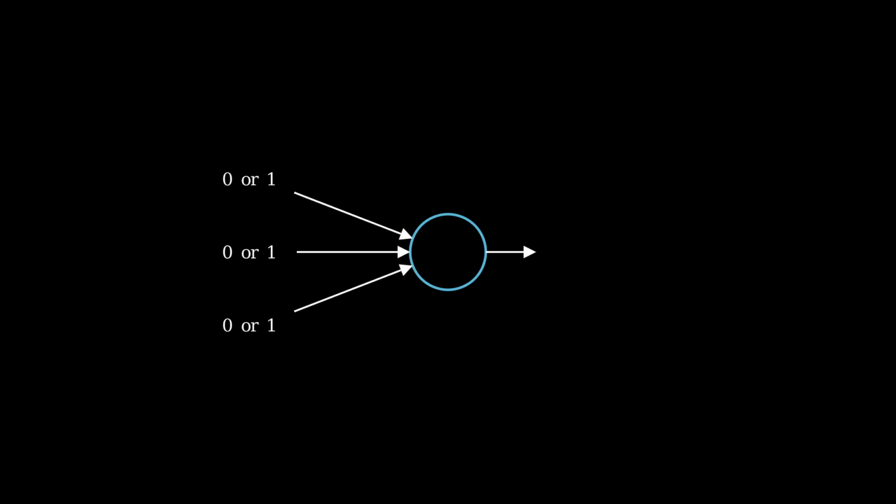Real-life neurons perform simple computations, such as summing up the inputs. If the sum is larger than a certain threshold, neurons change their state from off to on. So depending on its inputs, a neuron may or may not change its state, and this state becomes its output. In our model system, the output is split so that each of the other neurons receives an input. But these are all just copies of the same output.